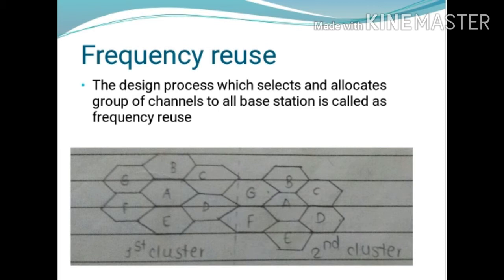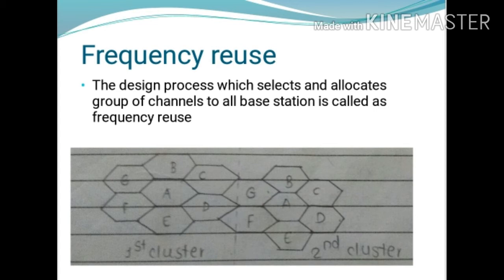Instead, many transmitters of small output power operating at the same frequency can be used, and it increases the spectrum efficiency. So in this technique a single high power transmitter antenna is not used. Instead, we use many transmitters with smaller output power. So this concept increases the spectrum efficiency.